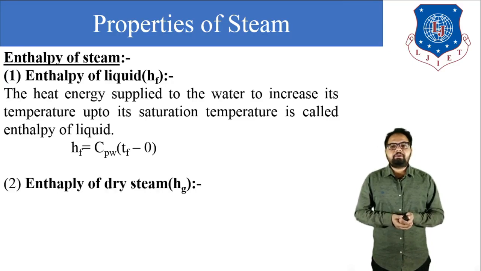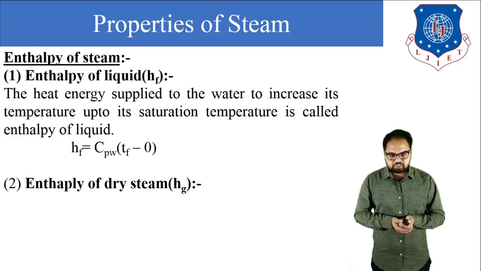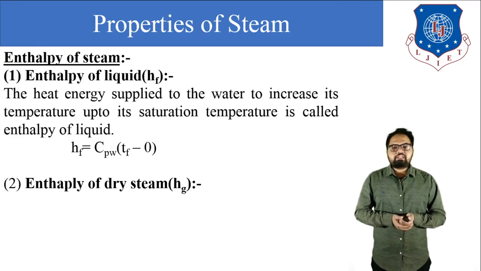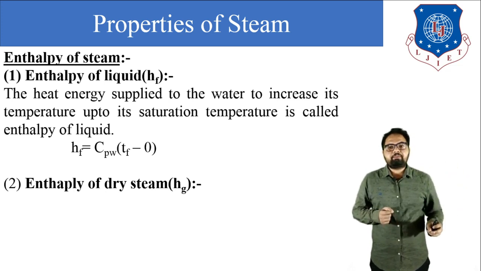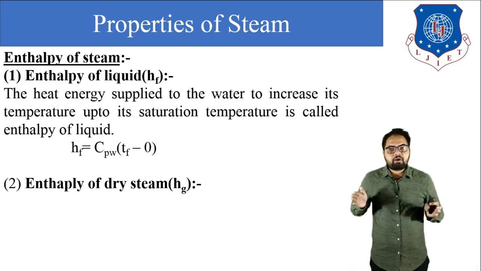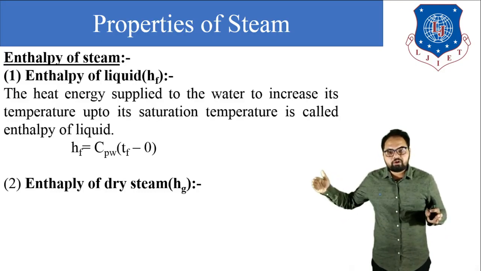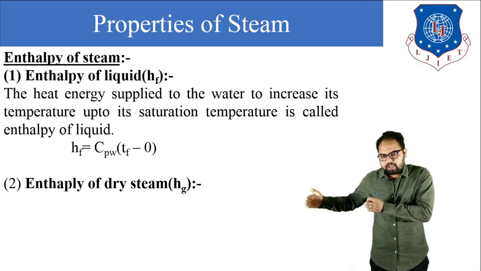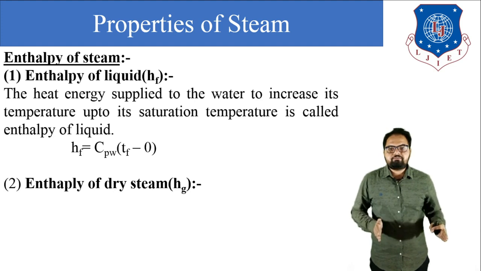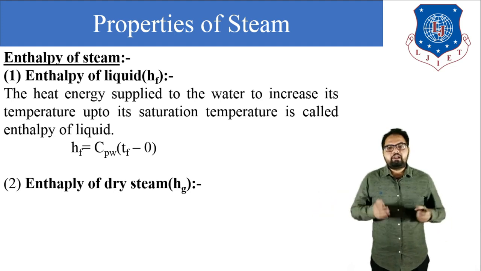Next is enthalpy of dry steam, that is Hg. Enthalpy of dry steam Hg means at point C, when we drag the line, we get the enthalpy of dry steam Hg. So how much amount of heat will be supplied to convert the 0 degree Celsius water into the dry steam? So Hf plus Hfg, sensible heat plus latent heat.